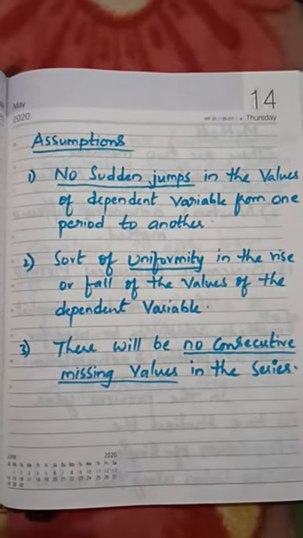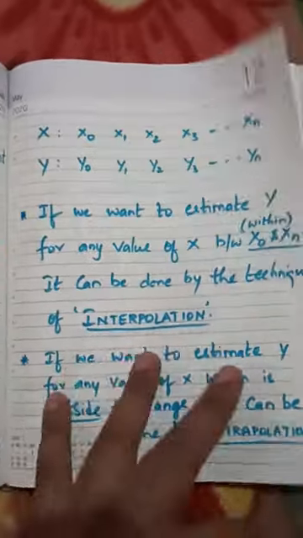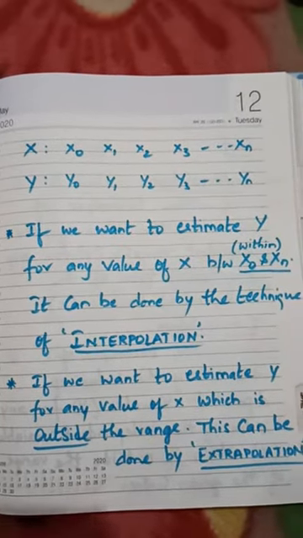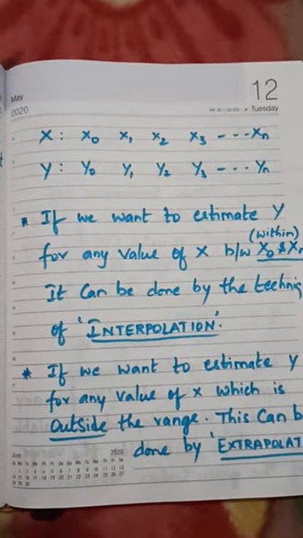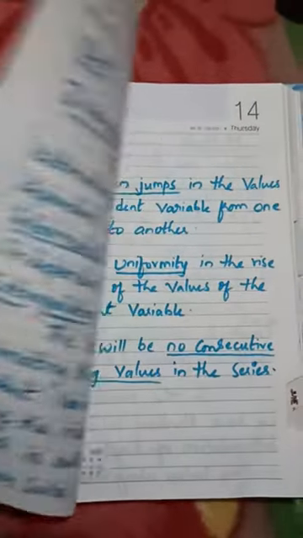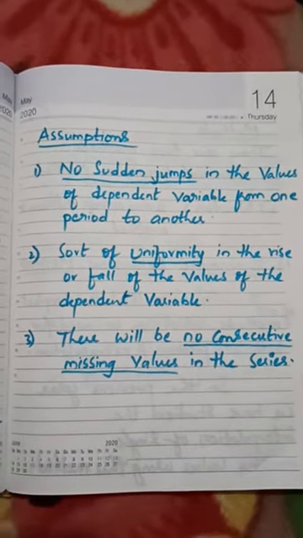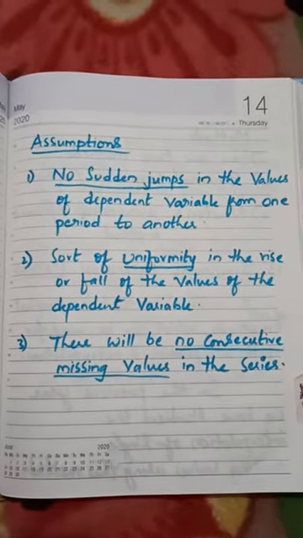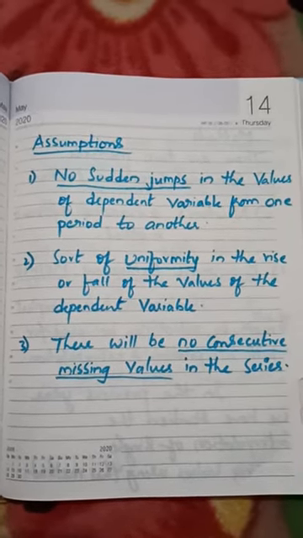Next, there must be a sort of uniformity in the rise or fall of the values of the dependent variable. For this dependent variable y from y0 to yn, some uniformity has to be maintained. Uniformity means either in an increasing order or in a decreasing order. Ups and downs should not be there. That is one of the three most important limitations. That uniformity has to be checked. That is the second assumption, or limitation.